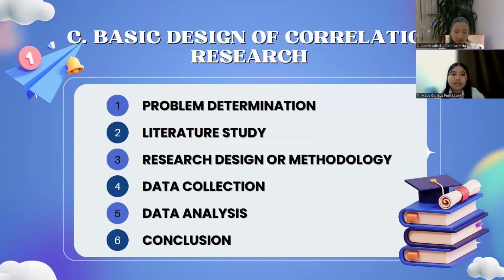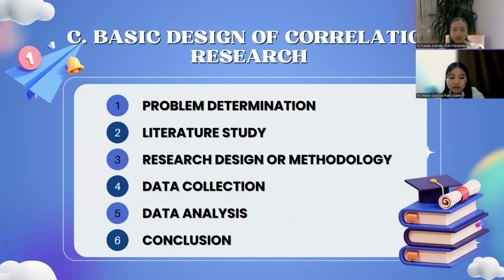Okay, the next is basic design of correlation research. Correlation research aims to measure the relationship between criterion variables and predictor variables. In general, the stages of this research include: first is problem determination. The problem in research arises from the existence of a gap between expectation and reality. The first step in research is to determine the problem to be researched. The selected problem must be relevant, empirically useful, and in accordance with the research abilities and interests.